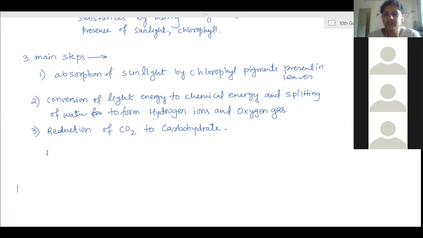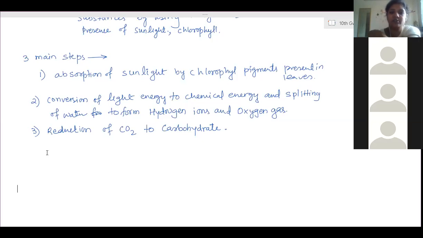Now other products. This is the utilization of carbon dioxide and formation of carbohydrates. Then how do the plants obtain the other nutrients, in which form? Carbohydrates are in more quantity, and protein is also there. For protein, nitrogen is needed. So nitrogen will be acquired in the form of nitrites and nitrates.